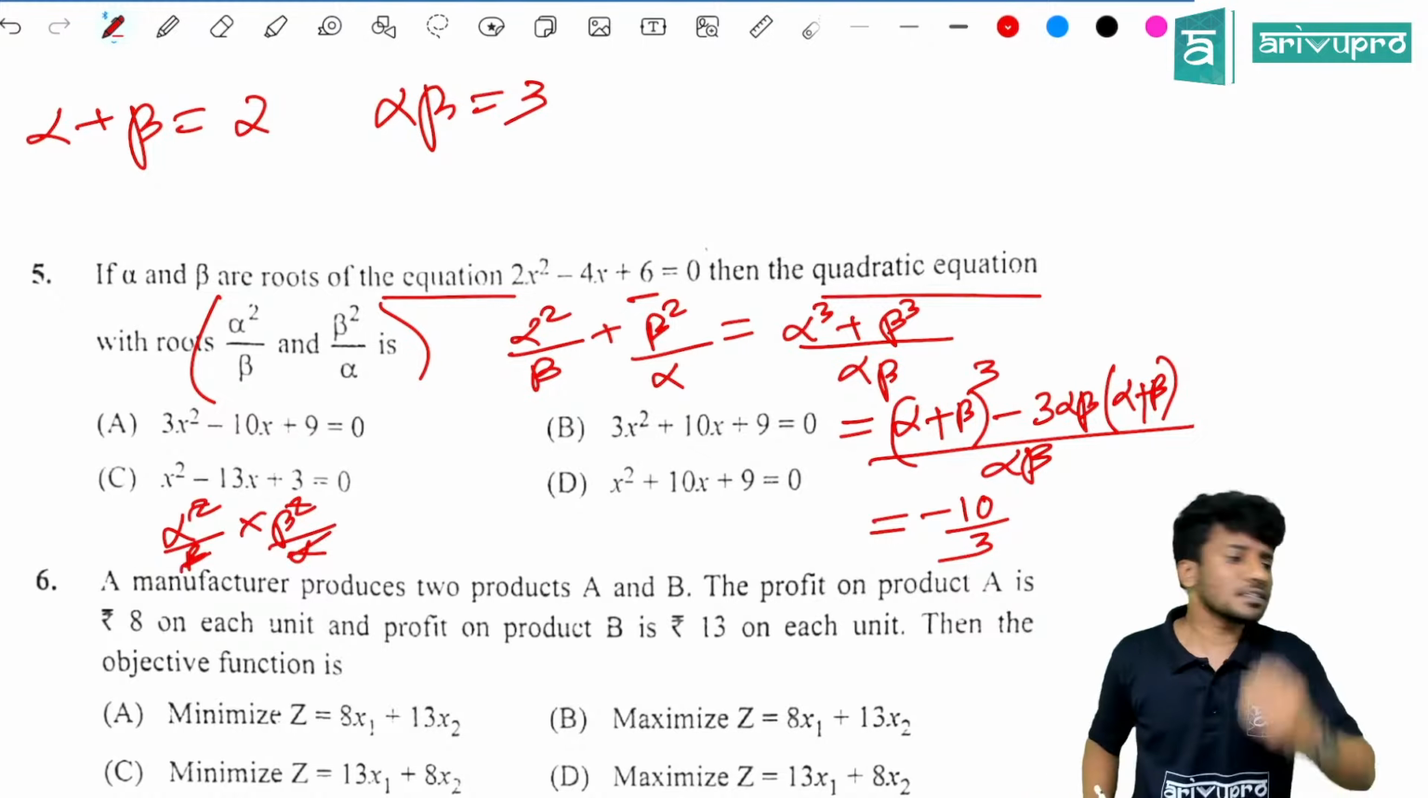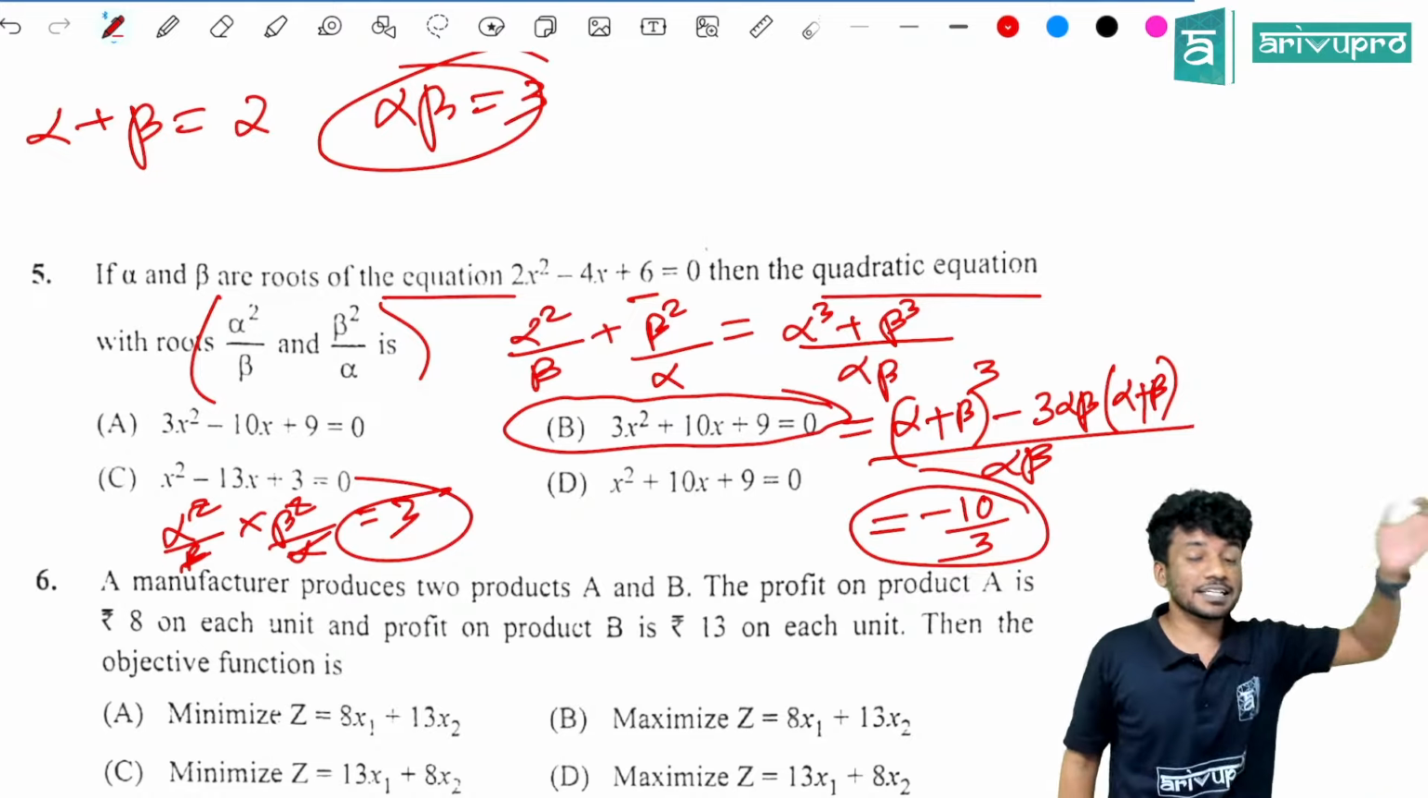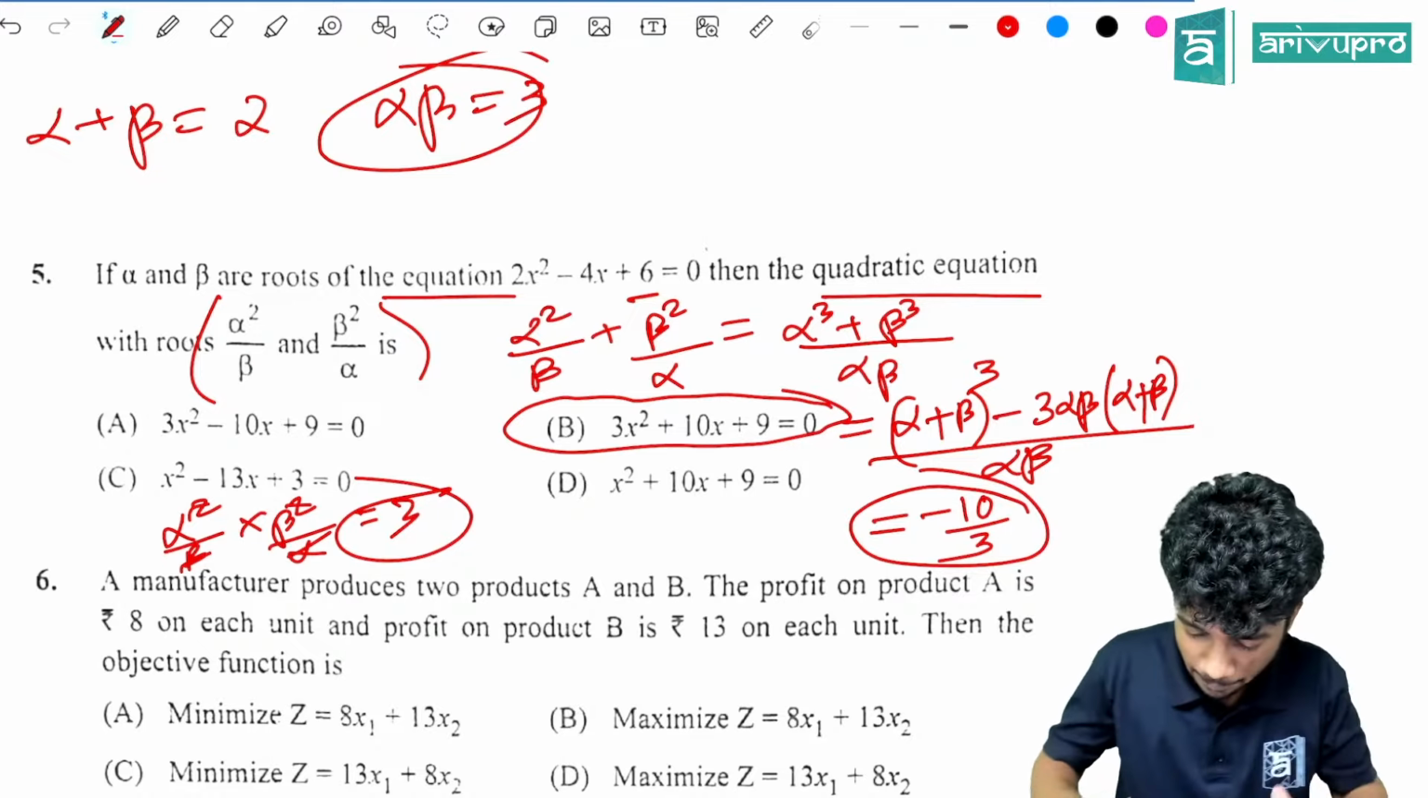So according to this, the sum of the roots is minus 10 by 3 and the product of the roots is 3. So which is the quadratic equation? We know that the general quadratic equation is x square minus (sum of the roots) into x plus product of the roots. So if we look at all the options, the right one is option B.